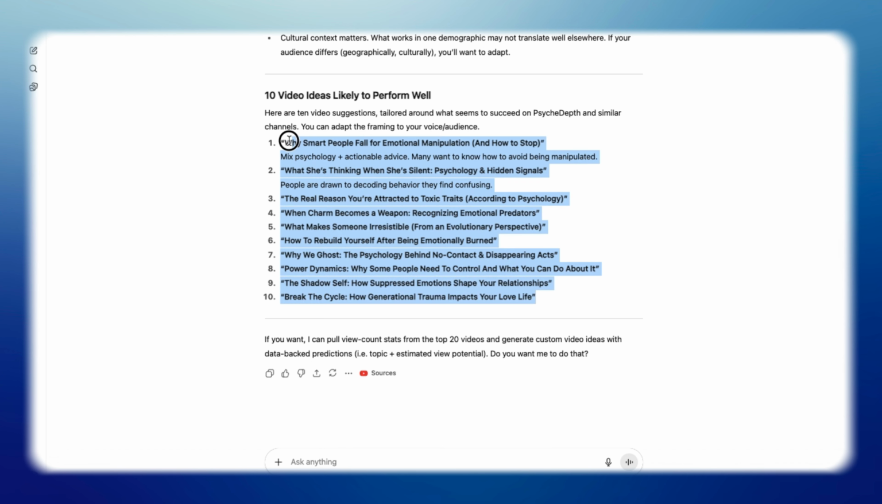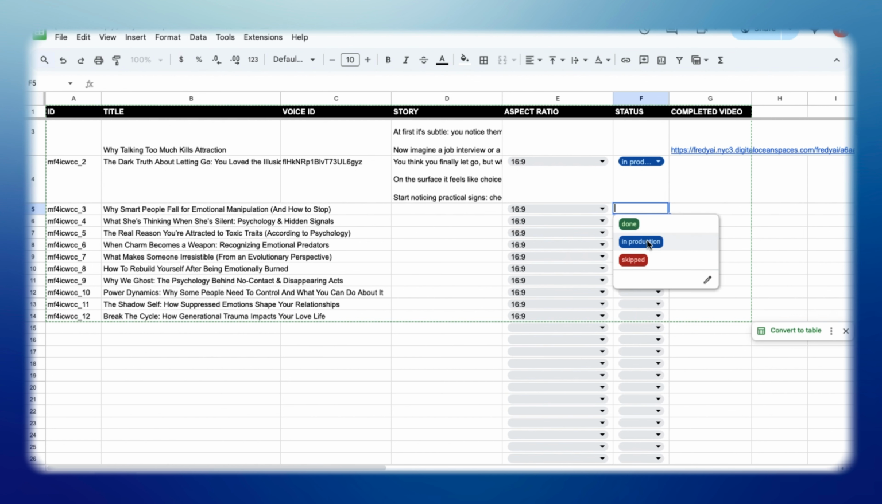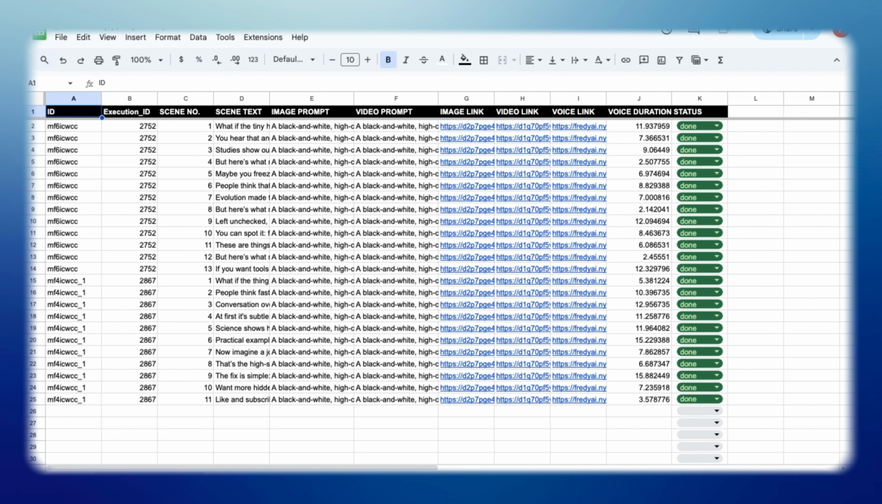Now, let's copy and paste these titles into a Google Sheet. This will serve as our content database where we're going to store all the assets, voiceovers, images, videos, and system prompts.